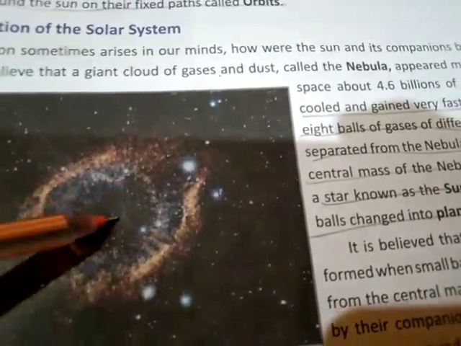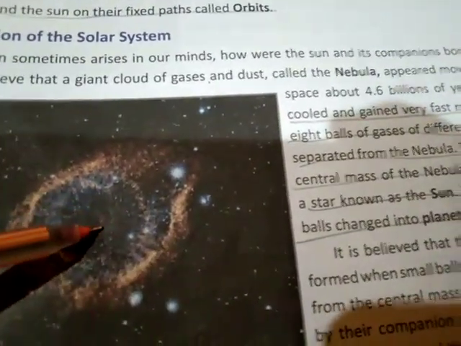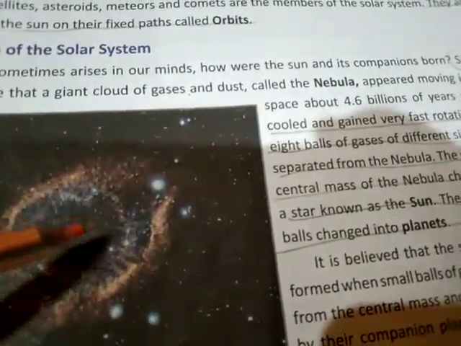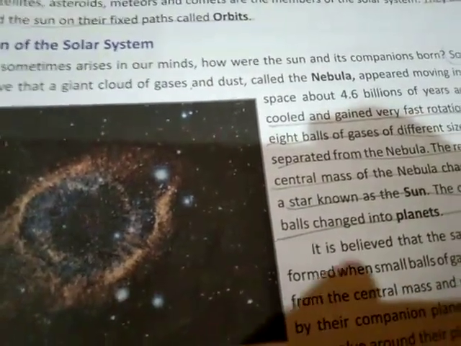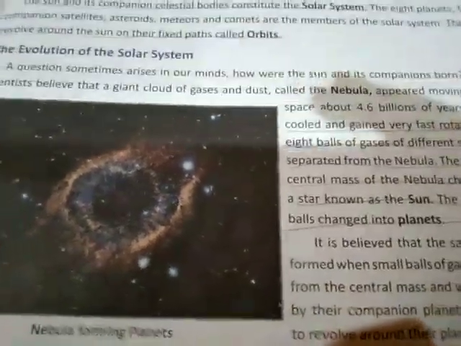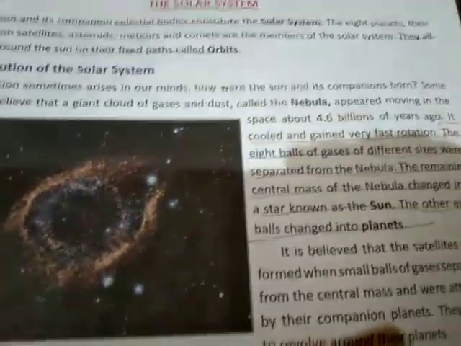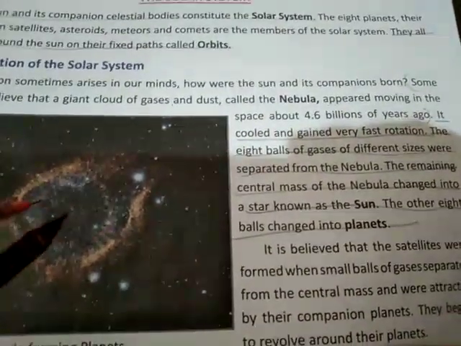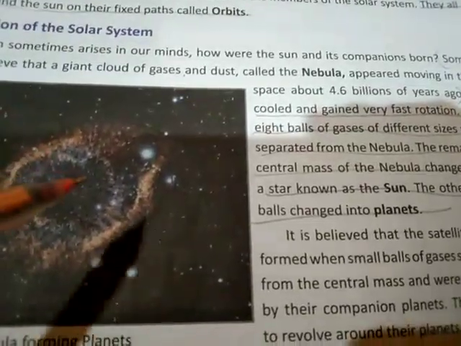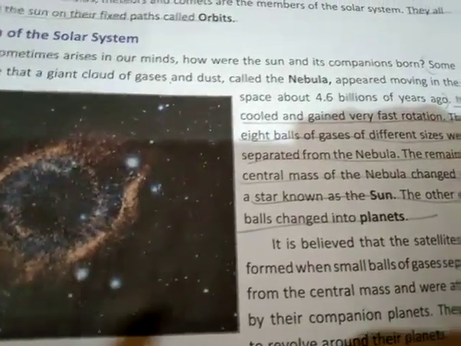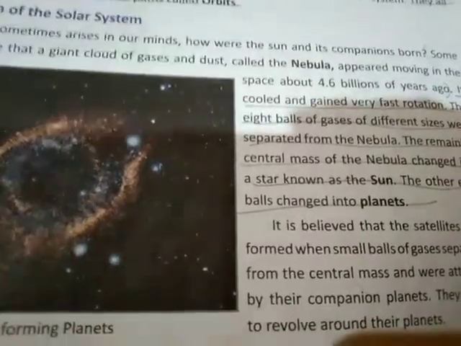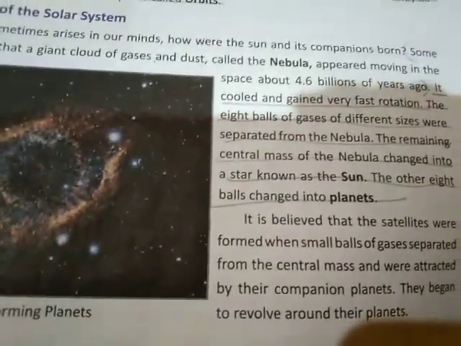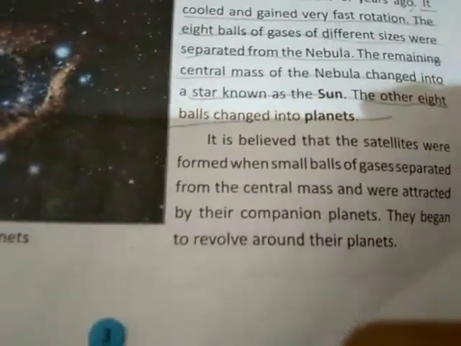Likewise, from this nebula, because of the fast rotation, 8 balls of gases of different sizes were separated. The remaining central mass of the nebula changed into a star known as the sun. The other 8 balls changed into planets.